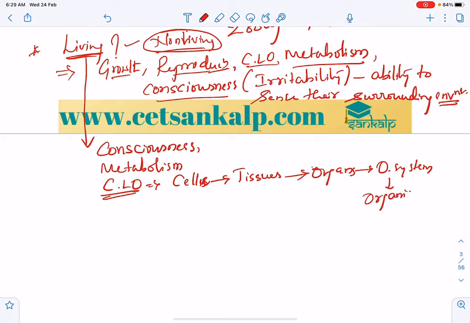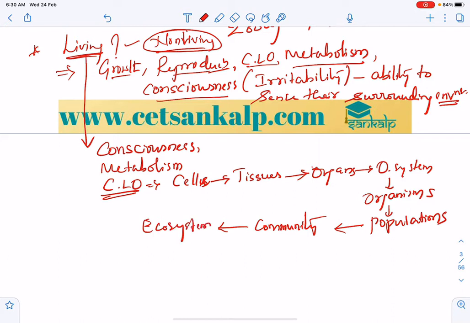organism, and a group of organisms forms a population, and different populations form a community, and in a community, abiotic and biotic interaction will be there, which forms the ecosystem, and finally we can say biome, the complete earth where living organisms can survive.